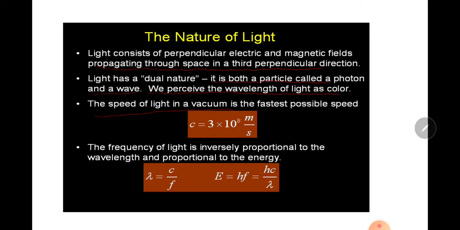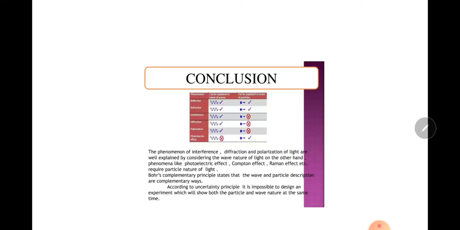The frequency of the light is inversely proportional to the wavelength and proportional to the energy, according to the Compton effect. V is equal to F lambda, E is equal to HF.